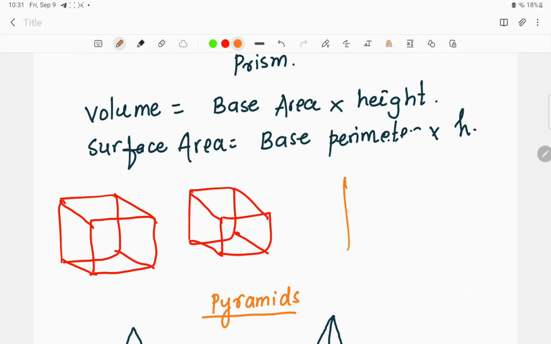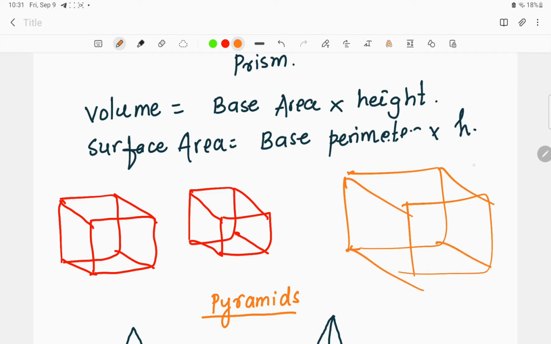As we know, this is the base, and this base is moving forward, taking the height, for example h. This is forming the height called h. So first we'll find the base perimeter, a single base perimeter, and then we'll deal with the height. Such bases will come in all that height. This is how we find the surface area for a particular prism.